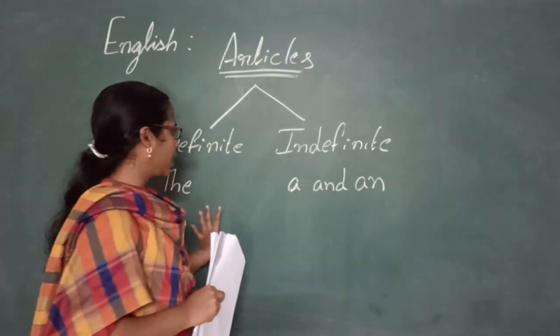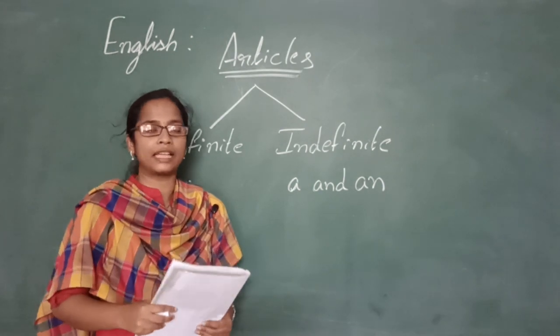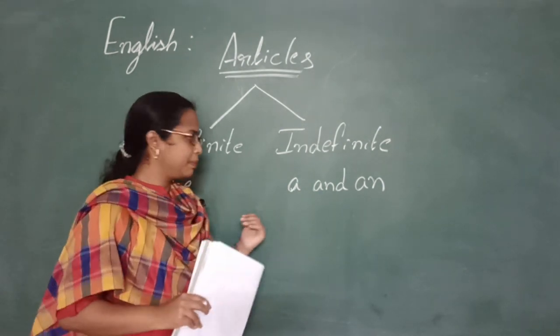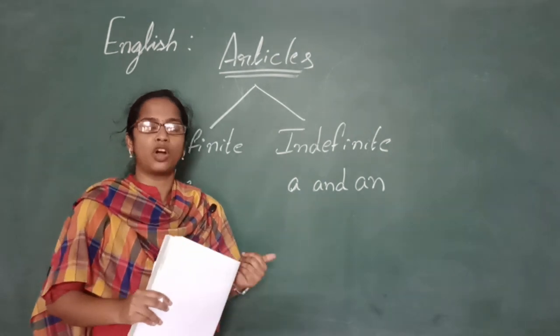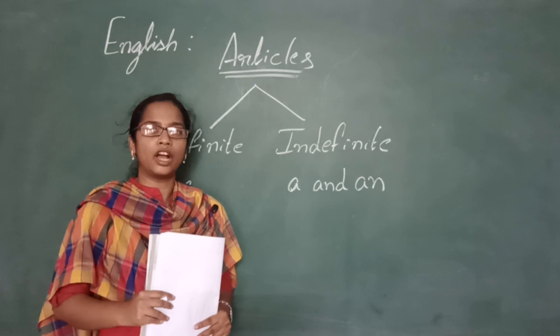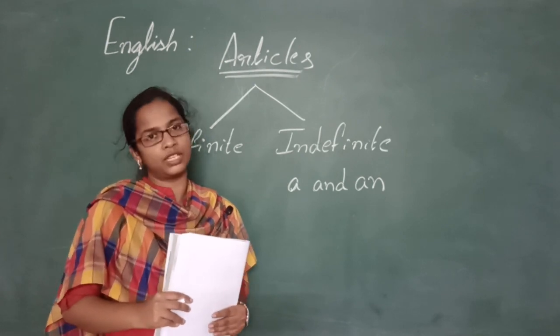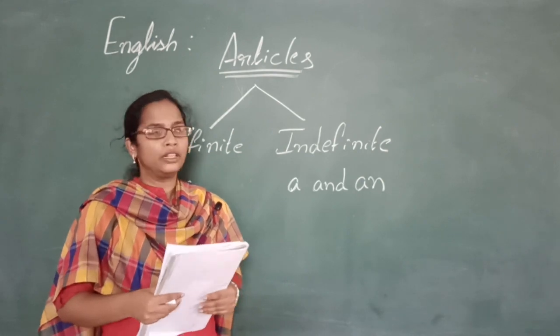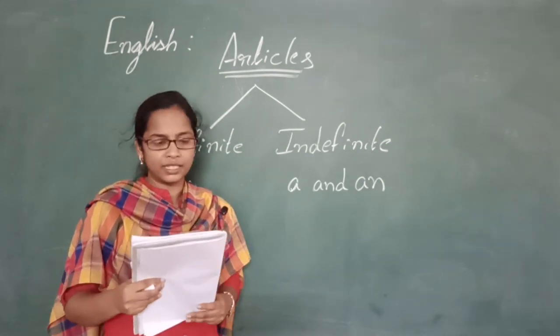Okay. So these are the three different types of articles, and we all know the usage of the articles. Let me tell you once again, the articles are the words that come before the nouns. There are certain rules to follow while using articles, and that I have already explained. So today I want to revise it once.